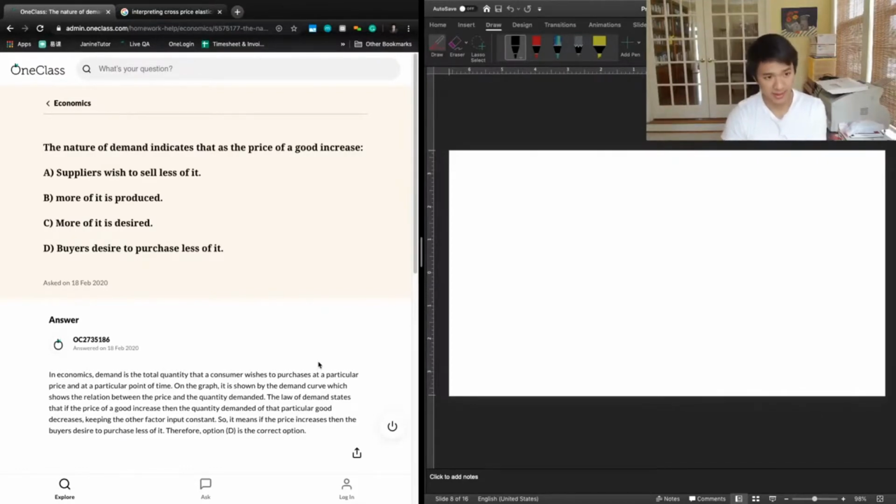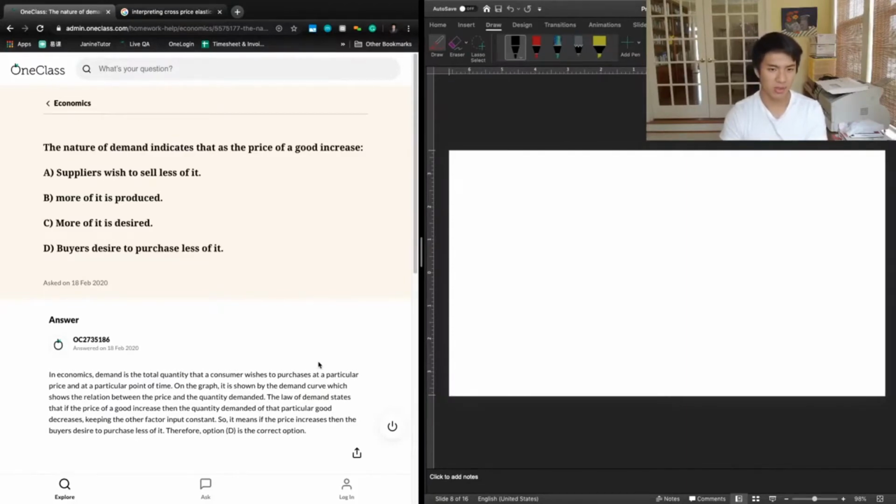So we're talking about the demand side, so anything that has to do with supply or production is not going to be the correct answer here, right? So A and B are not going to be right answers. A talks about suppliers, B talks about production, so we're going to eliminate those right off the bat.